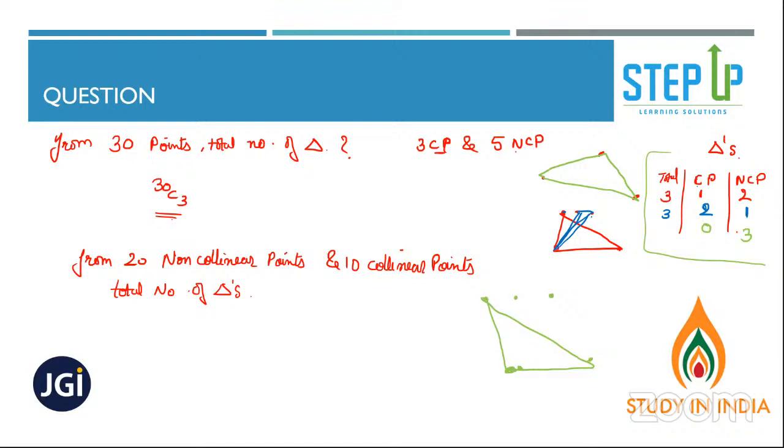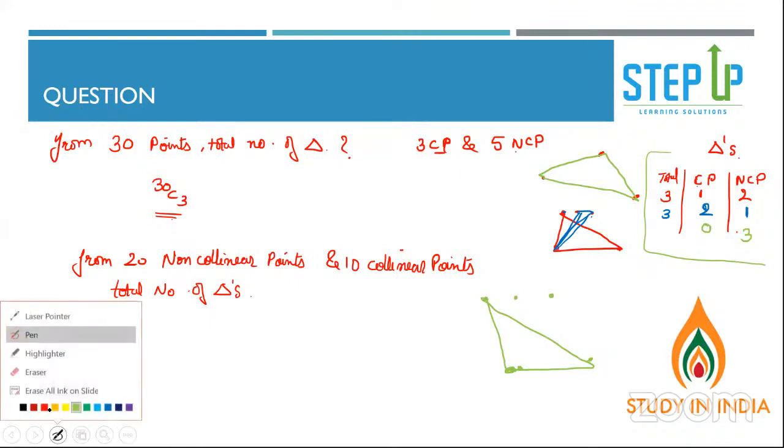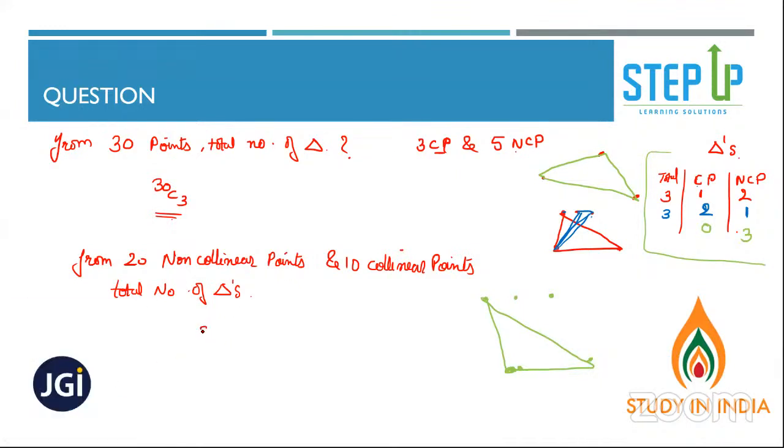30 points, right? If you have to form a triangle, how many points do you need? To form a triangle, how many points do you need? 30C3. All right, 30C3. Now people understand again. How many collinear points are there?